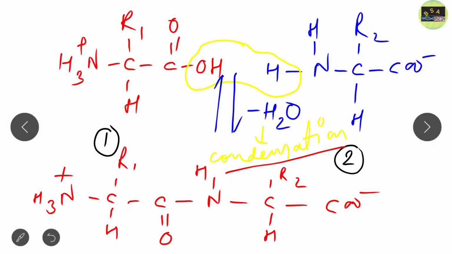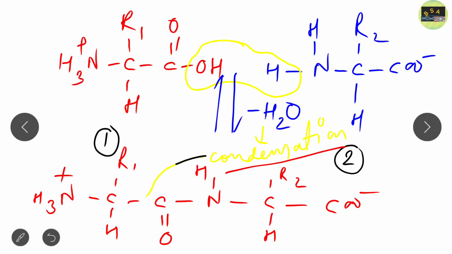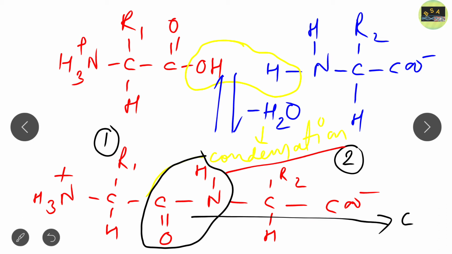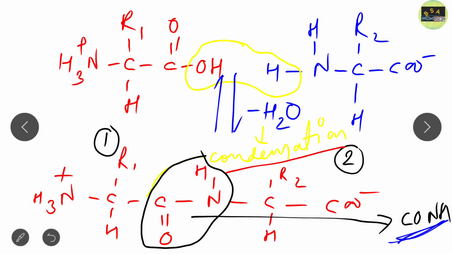From this, the bond that is formed is the peptide bond. We are going to see it in black. This is the peptide bond, that is CONH, and this is the amide linkage.